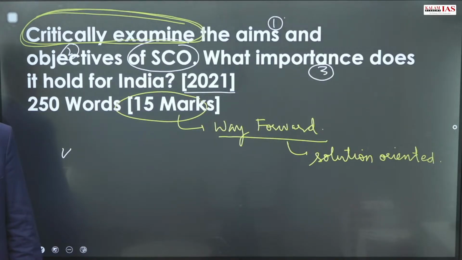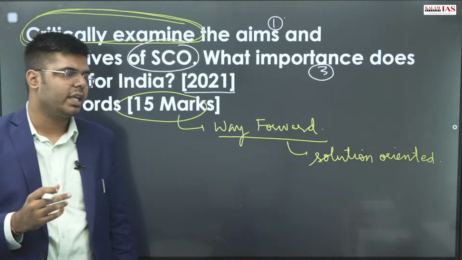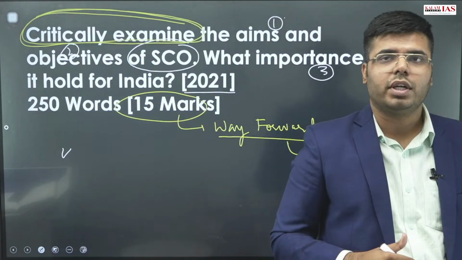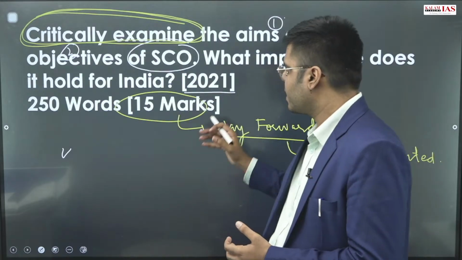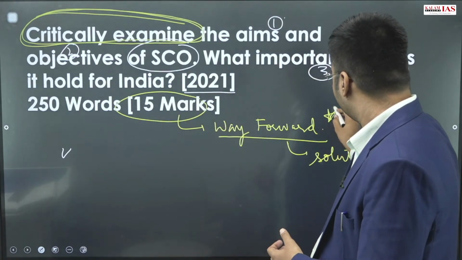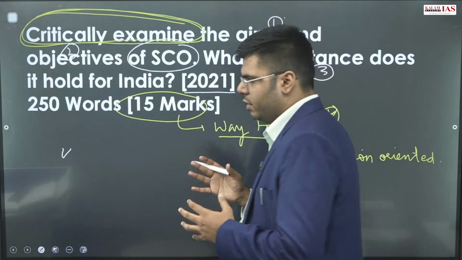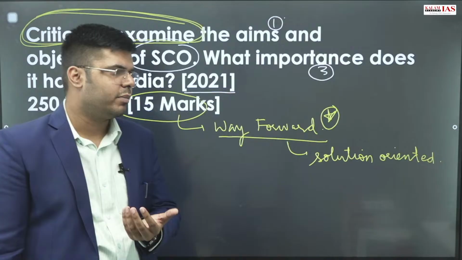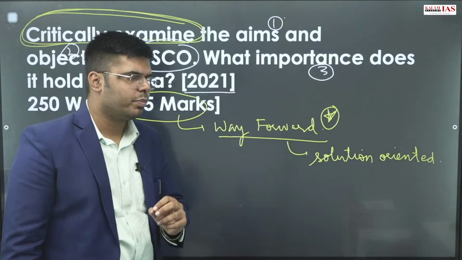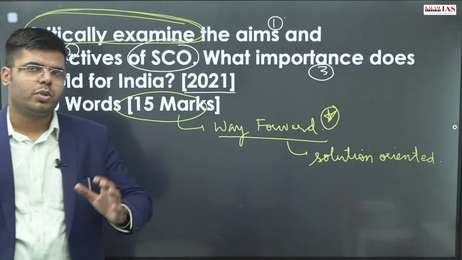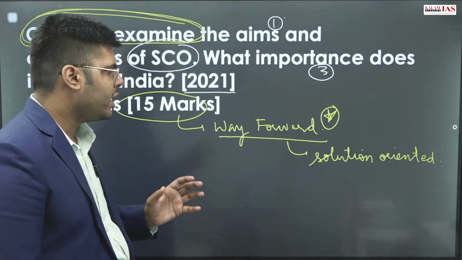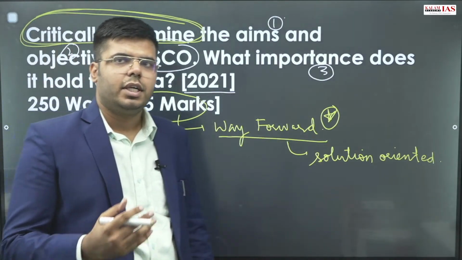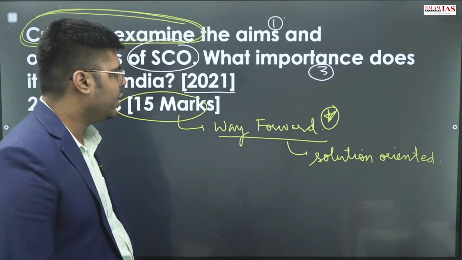Since we are asked to critically analyze the aims and objectives of the SCO, we are also suggesting ways for improvement. Only very few would write a way forward. So in a 15 marker, as we have more space, more time and more word limit, I would suggest you include a way forward in almost every 15 marker. That would show good upon you versus the competition that we have for mains. In the way forward you can write 2-3 points.